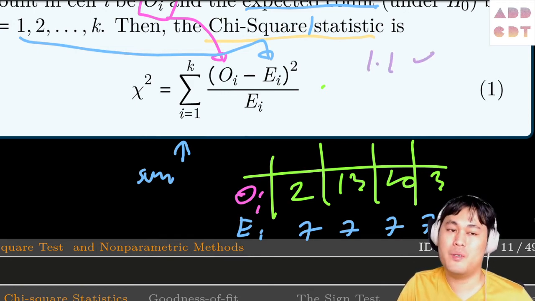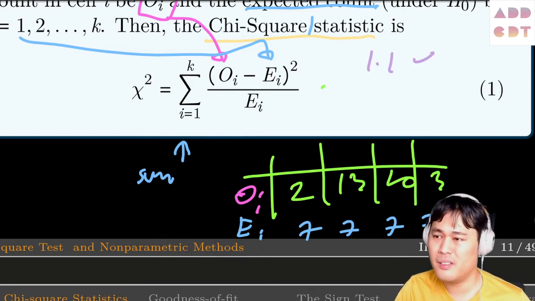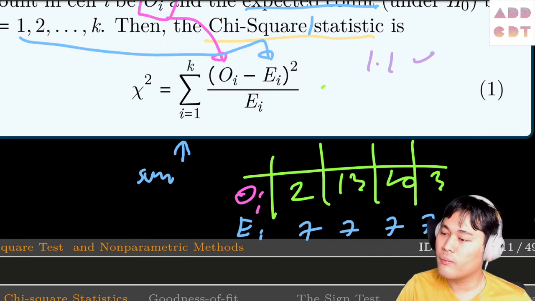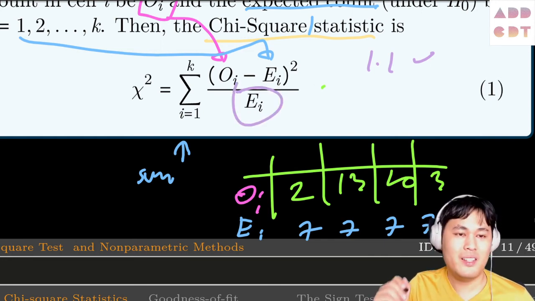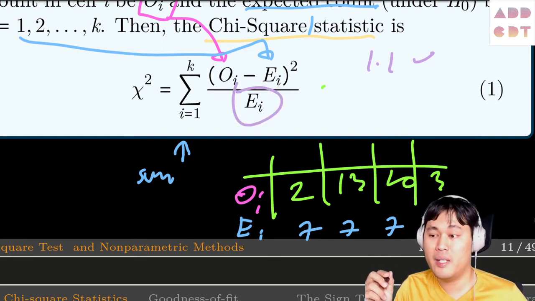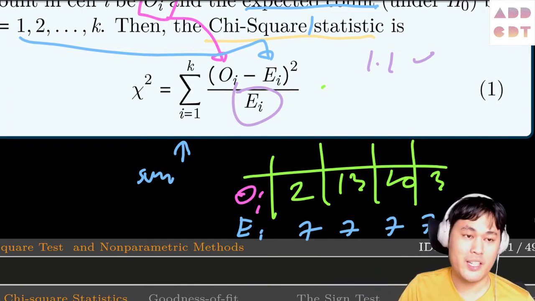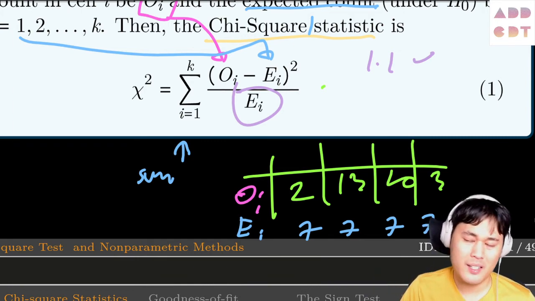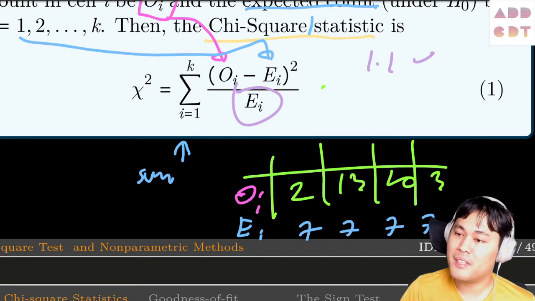Right? The absolute value is also fine, but it's more difficult. And lastly, we have this interesting denominator, E_i. Why do we have to take into account the expected count? Right? Because let's say we have,